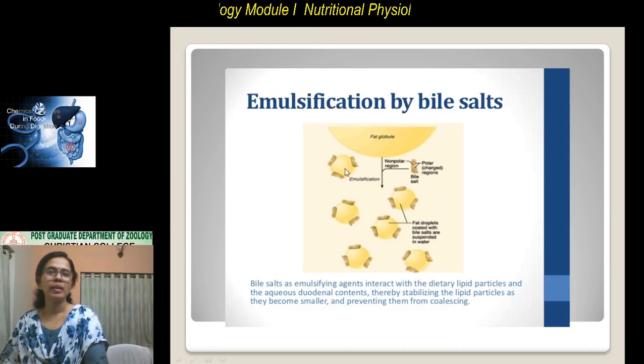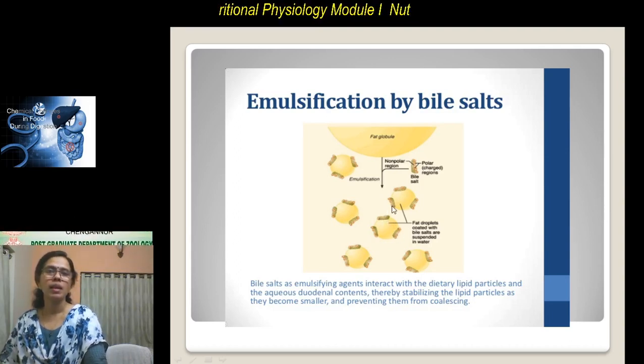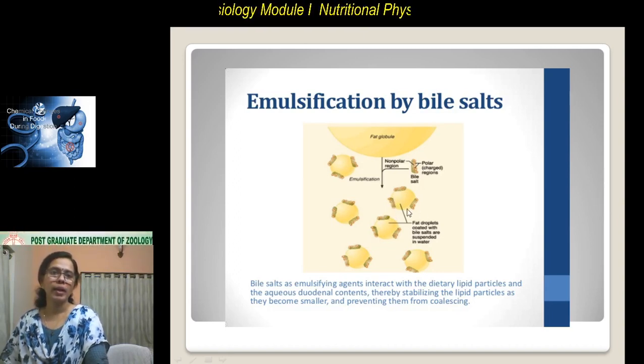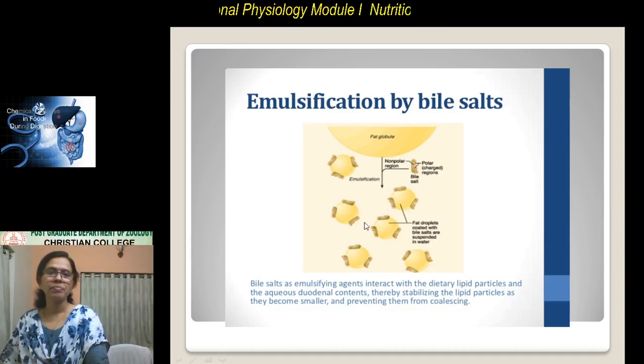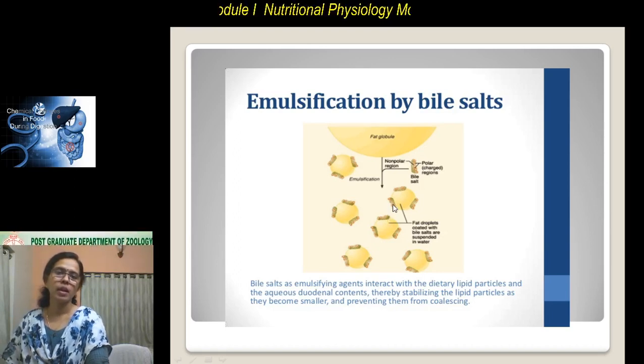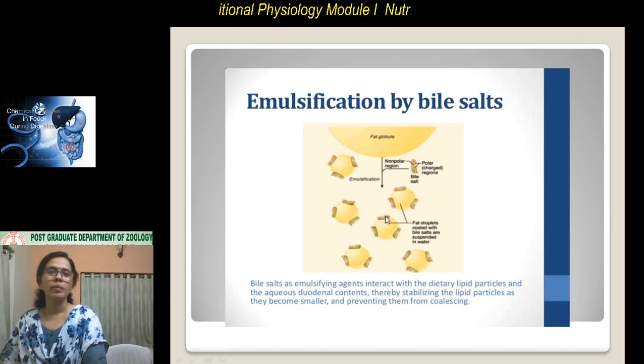When these fat droplets break down into small ones, the bile salts come and bind to the surface of the fat droplets, or we can say these small fat droplets are coated with the bile salts. Then, when they are coated with bile salts, they will not stick to each other because their non-polar ends are placed outside.